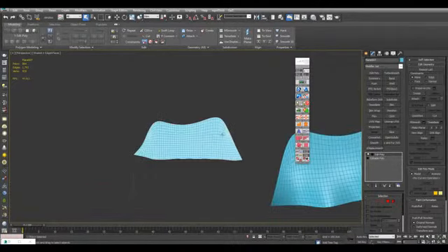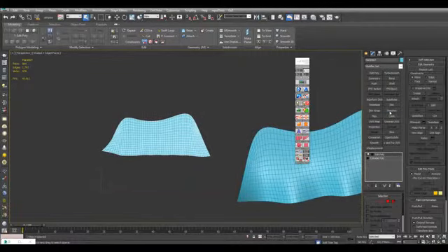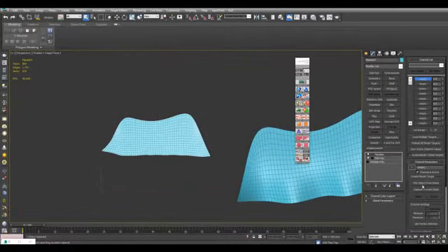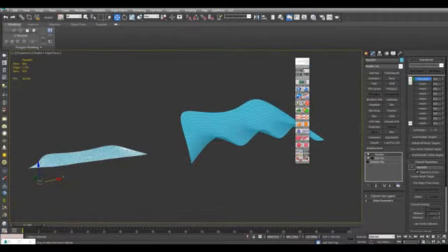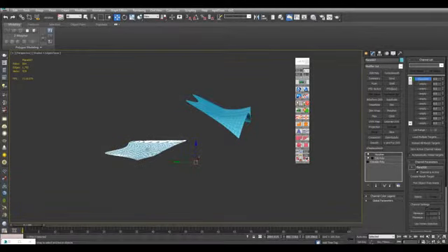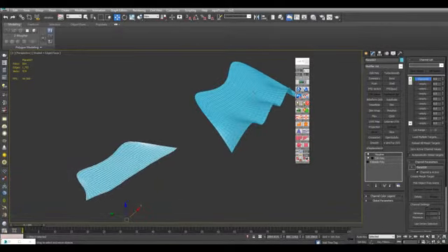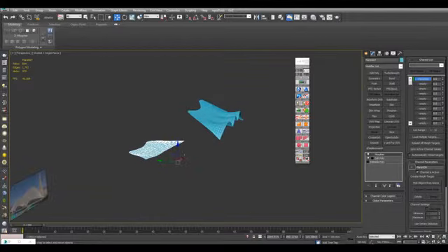So now what I will do here is apply a morpher modifier, pick object from scene and pick this object right here. So it's going to morph from the flat version to the full 3D version. From the UVs that we have here to this fully realized geometry right here. Once we go to 100.